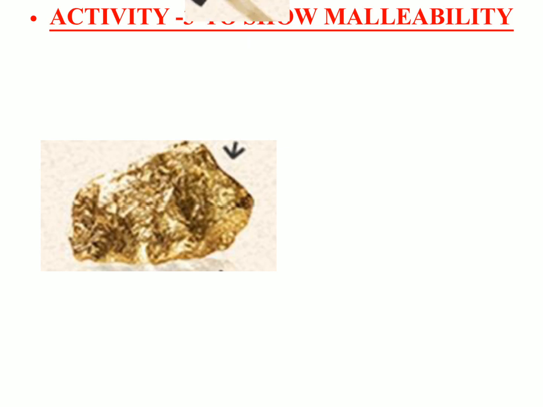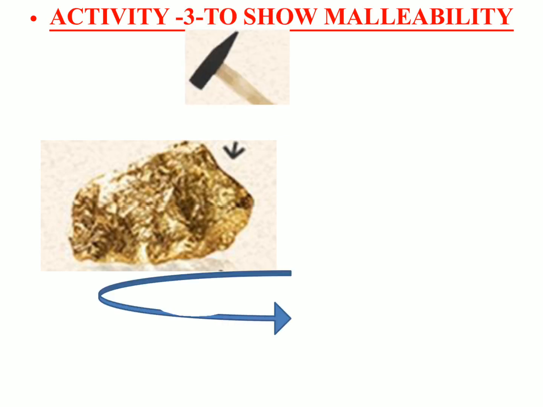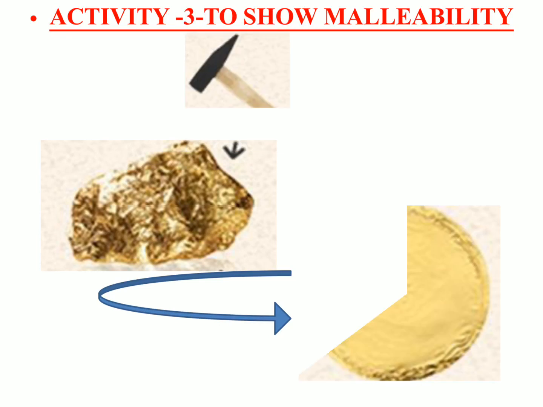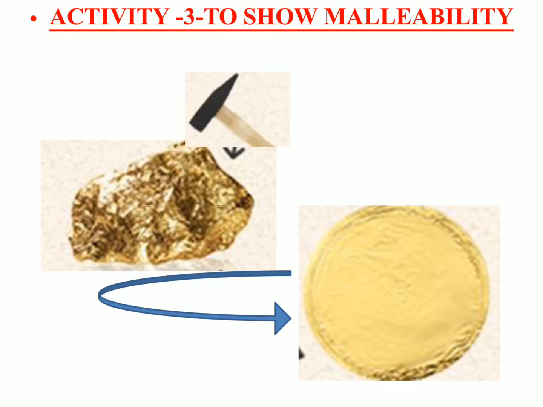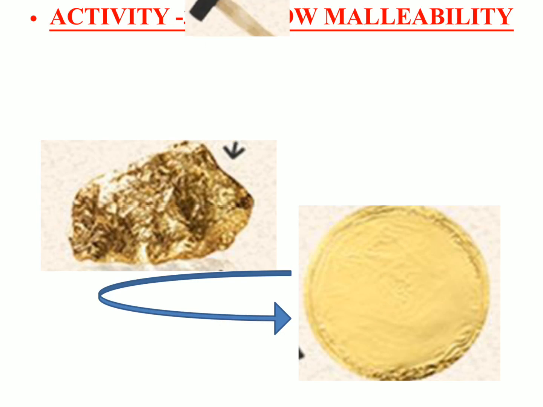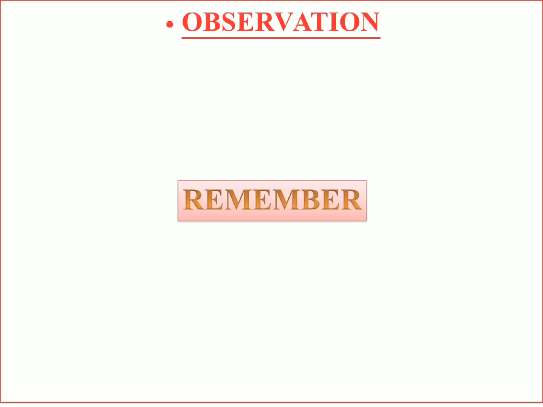Now it is hammered with a hammer, and then what happens, you can observe here, it is just converted into the form of a thin sheet. So this is our observation, that when a metal is beaten with a hammer, it can be converted into thin sheets, and this property is called malleability.